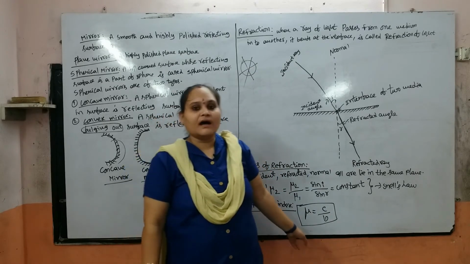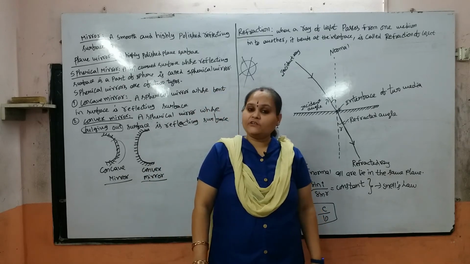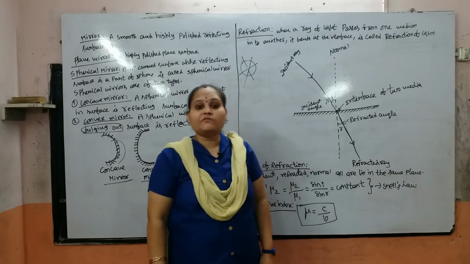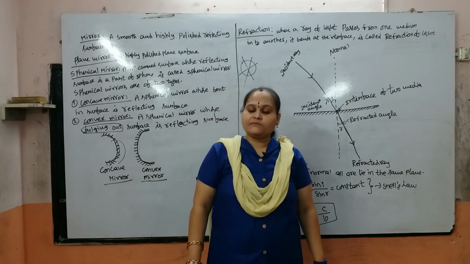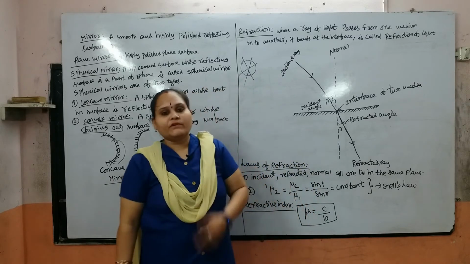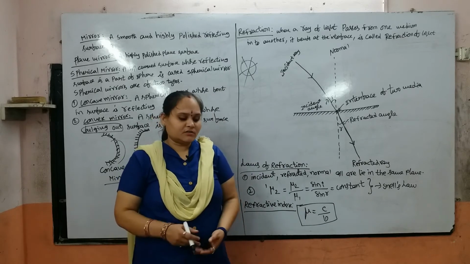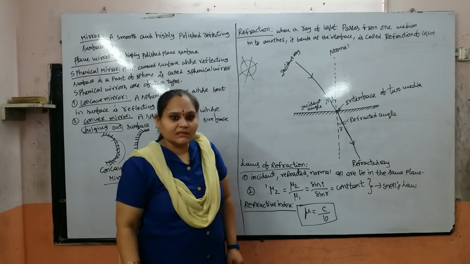Another definition is the refractive index. Refractive index is nothing but the ratio of the velocity of light in vacuum to the velocity of light in medium. Next, we will discuss the topic of optical fiber.